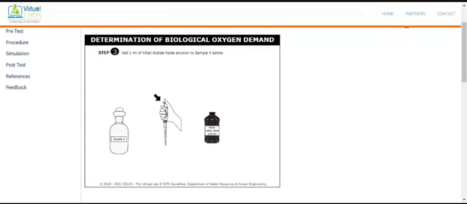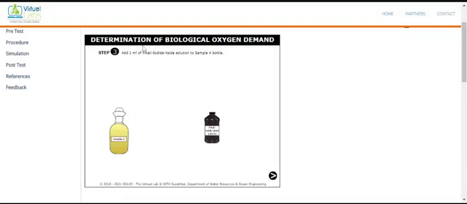Okay. So here, what is the third step? Third step is to again add the 1 ml of alkali iodide azide solution. So we take the alkali iodide azide solution. Click here. Take 1 ml of it, and then close this bottle. Open the stopper from the BOD bottle. Pour it, and again while pouring this alkali iodide azide solution, you have to take care that there should not be a bubble formed here, and then close it.